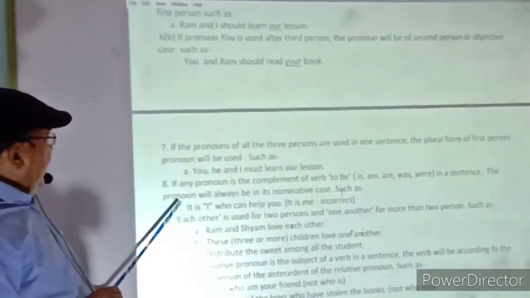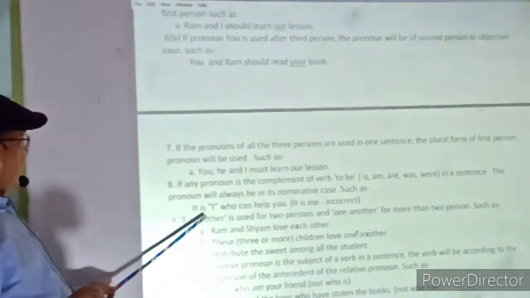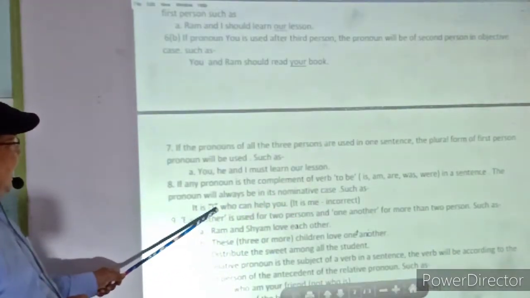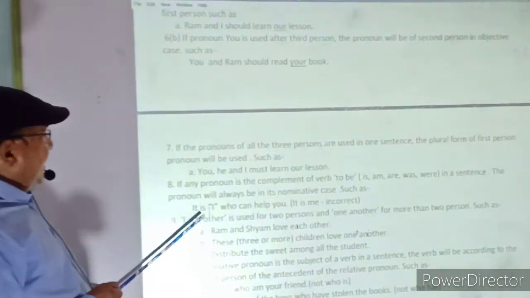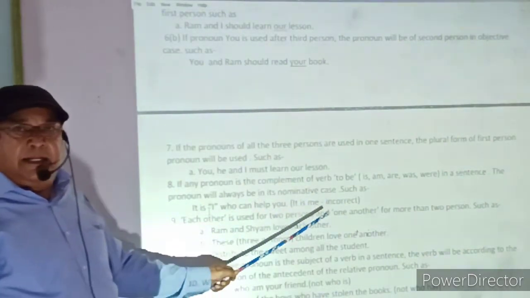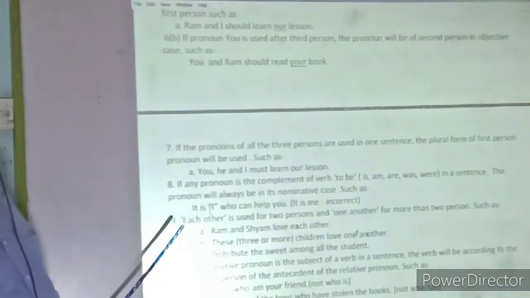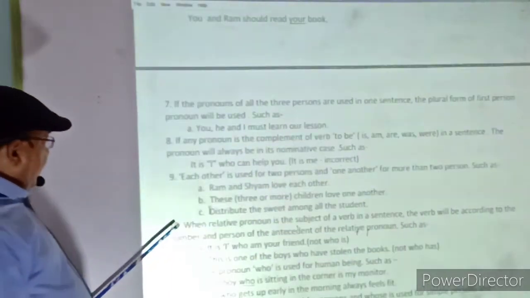So the nominative case will be used. It is I who can help you. Here, once again, it is written in the bracket that if you write it is me, it will be incorrect. So it is I is the correct form of using the pronoun.